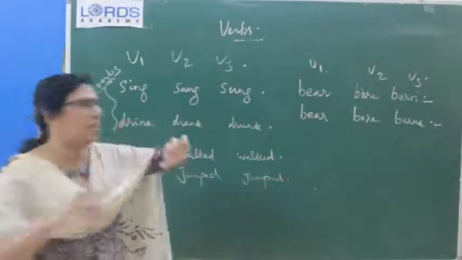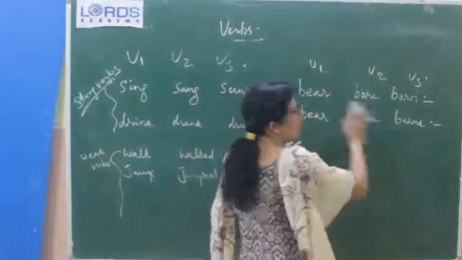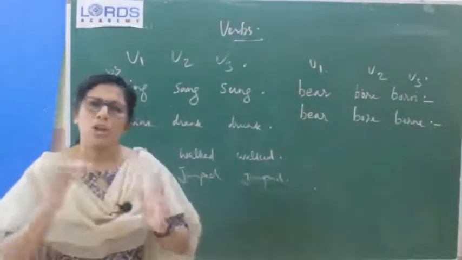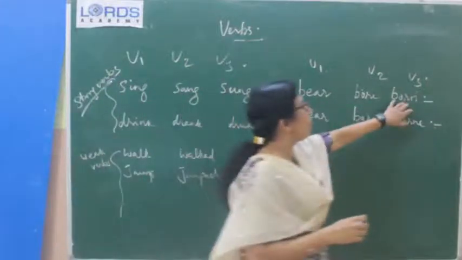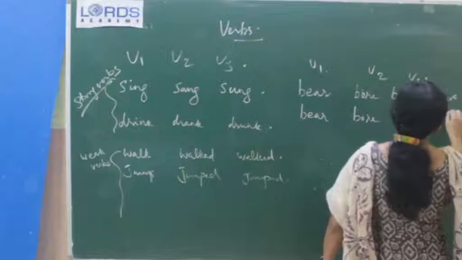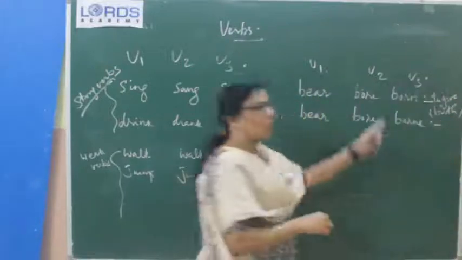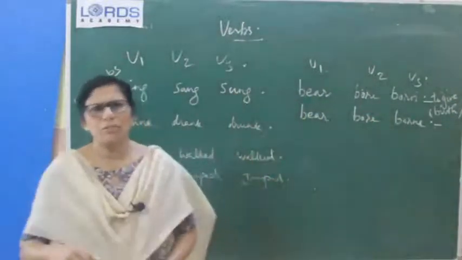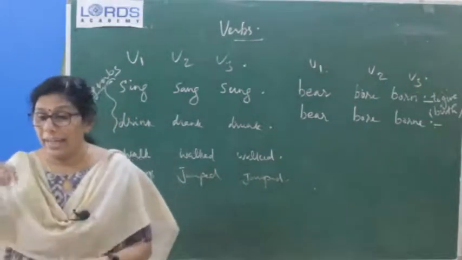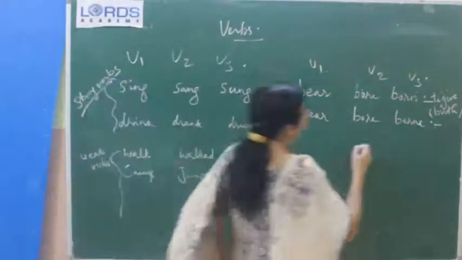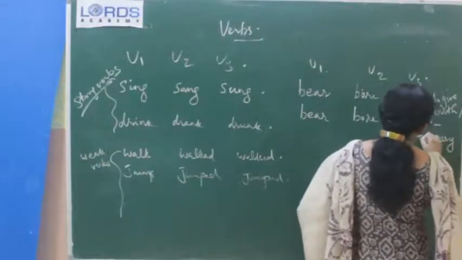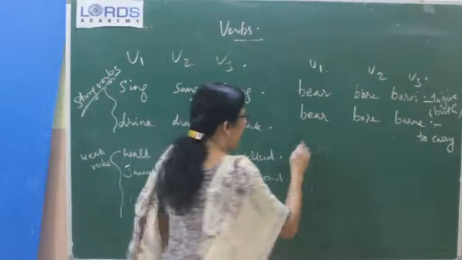First, bear, bore, born. All of you know the meaning. Gandhiji was born on October 2nd. Okay, Mahatma Gandhiji was born on October 2nd. So that is to give birth. The meaning of this born is to give birth. That is not a confusing word, which is very simple. But the next one, borne, spelled B-O-R-N-E, means to carry. So this you should know: to carry.